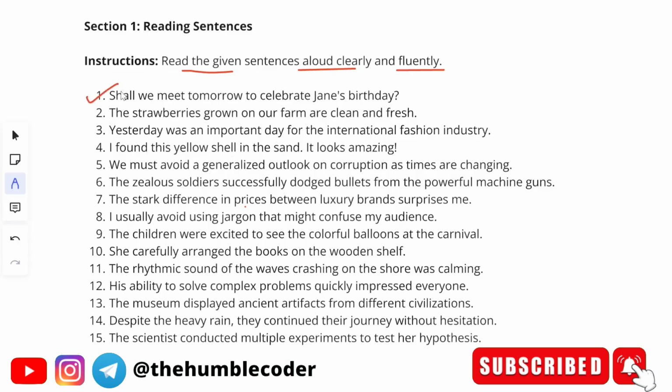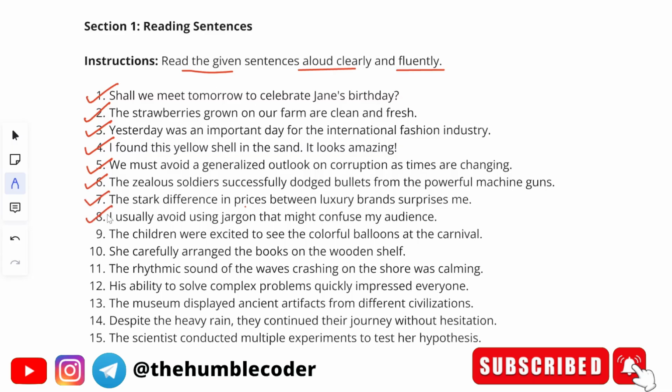Shall we meet tomorrow to celebrate Jane's birthday? Second, the strawberries grown on our farm are clean and fresh. Third sentence, yesterday was an important day for the international fashion industry. Fourth sentence, I found this yellow shell in the sand. It looks amazing. Fifth, we must avoid a generalized outlook on corruption as times are changing. Sixth sentence, the zealous soldiers successfully dodged bullets from the powerful machine guns. Seventh sentence, the stark difference in prices between luxury brands surprises me.